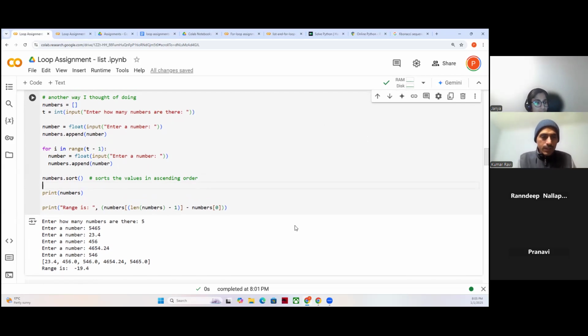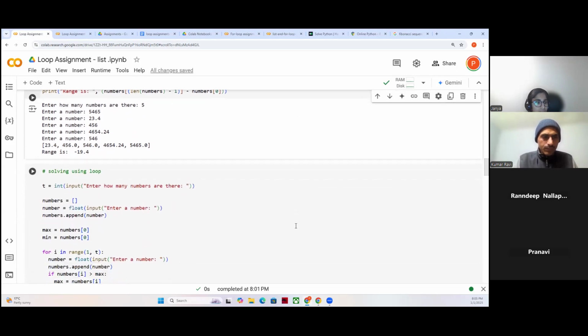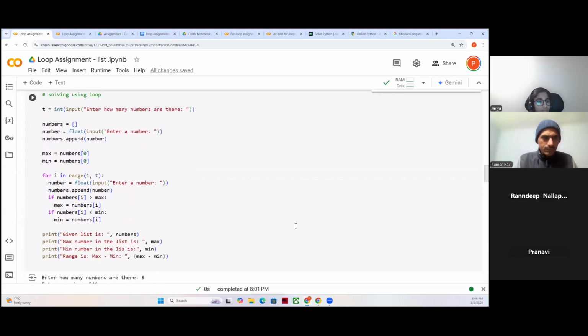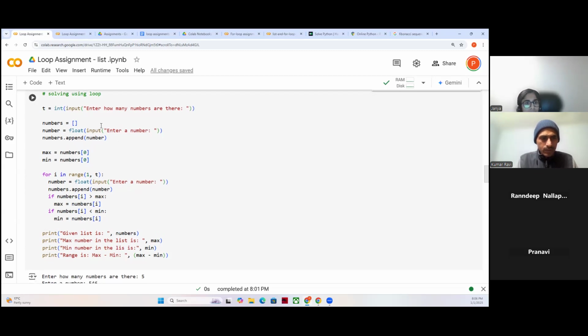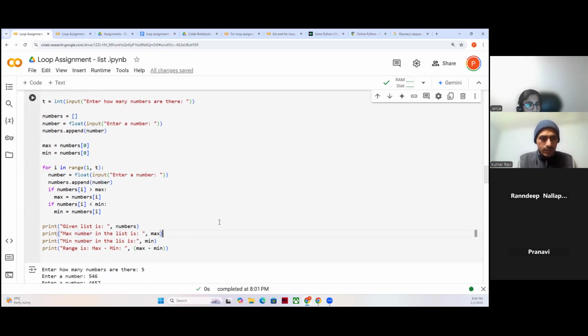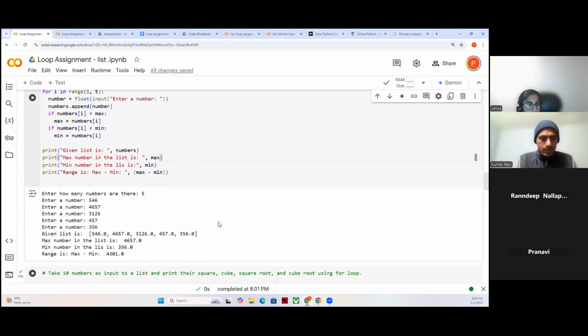Go next. Now, this is by using a loop. I just implemented the normal logic. For a beginner level coder, this is the idea I was expecting, and this is the correct idea. You have used the input. That one I did not use a list that time. This time I used a list. Okay, fine. Next. Go next.